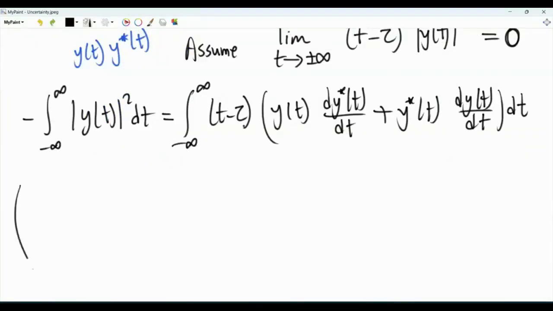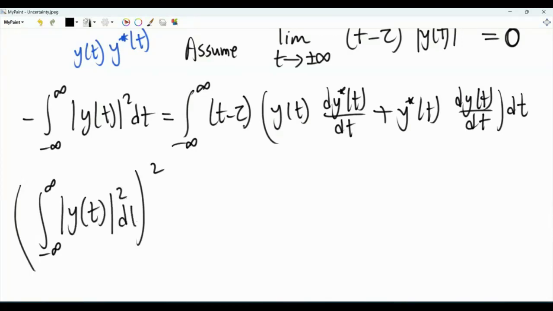Take the magnitude squared of both sides. So here on the left-hand side, we have the square of the energy of the continuous time signal y(t). And on the right-hand side, we have the magnitude squared, and I can split this integral into two integrals.